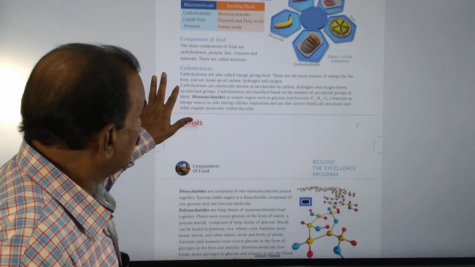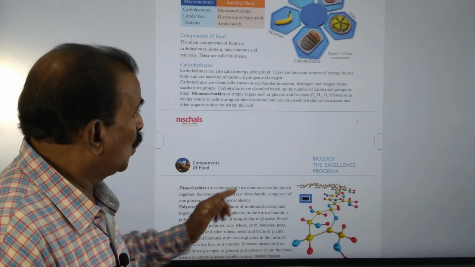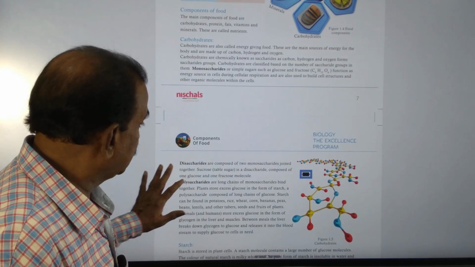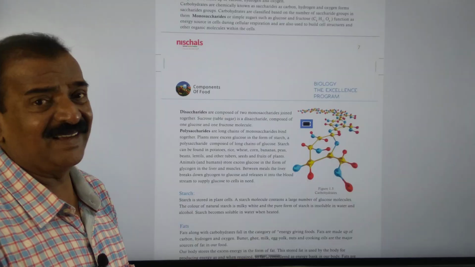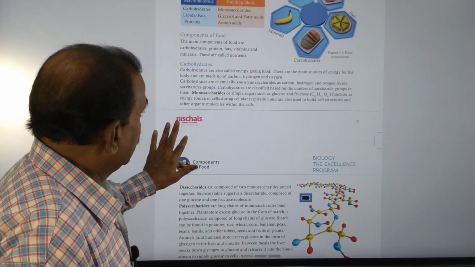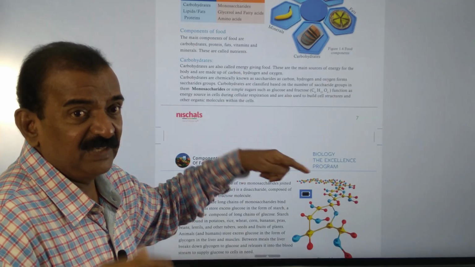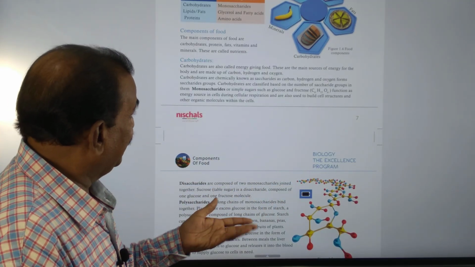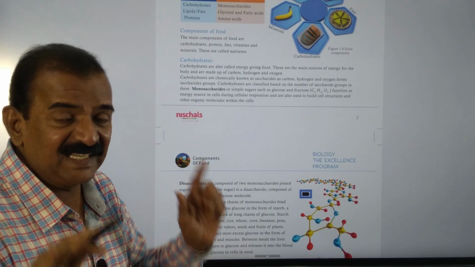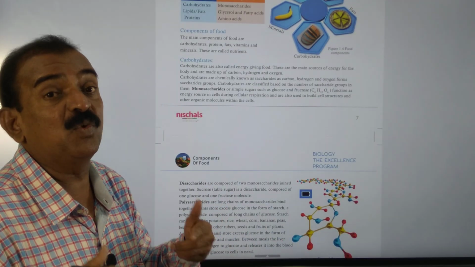So I told you what monosaccharides are and the glucose structure, C6H12O6, and I told you the functions of glucose, and also what disaccharides are. Di means two. Here you see mono means only one. So monosaccharides are the simple sugars such as glucose and fructose. If only one simple sugar is present, only glucose, that is called a monosaccharide. If only one fructose is present, it is also called a monosaccharide.